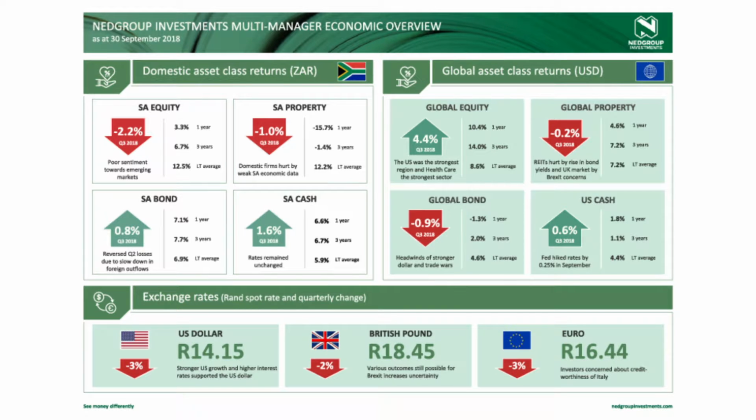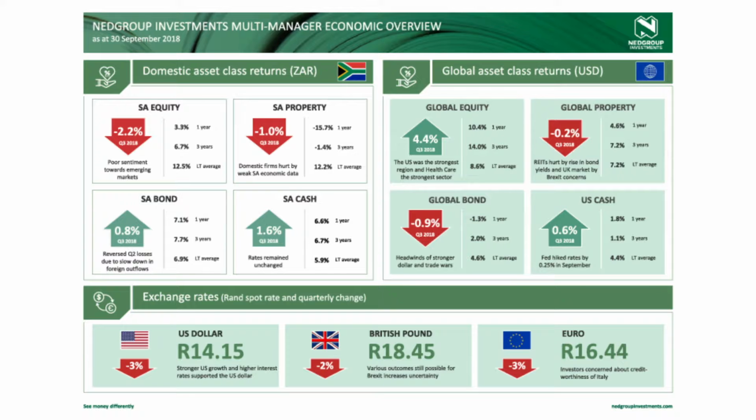property market, which was down minus 1% over the quarter and is down nearly 16% for the year. A lot of new office supply has come onto the market with little take-up, and hence vacancy rates have increased within the listed property companies.